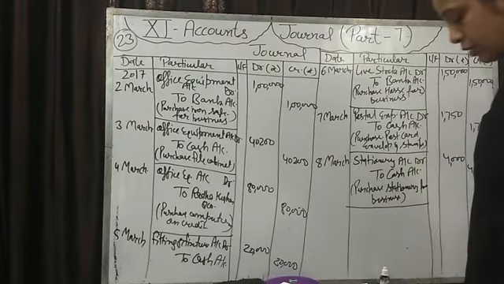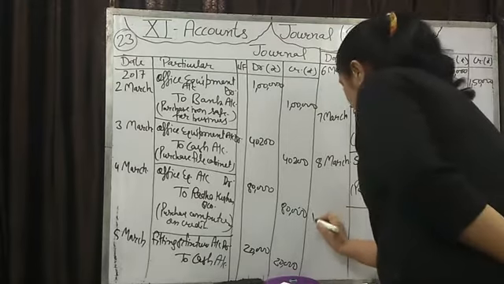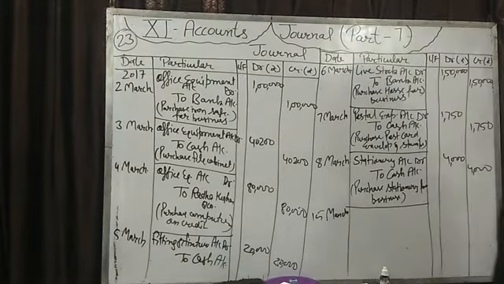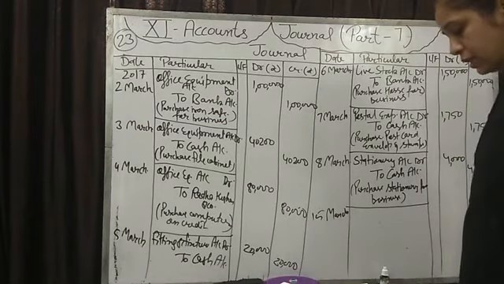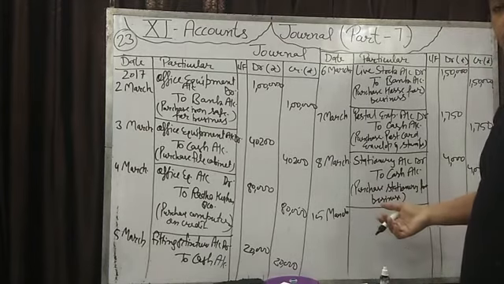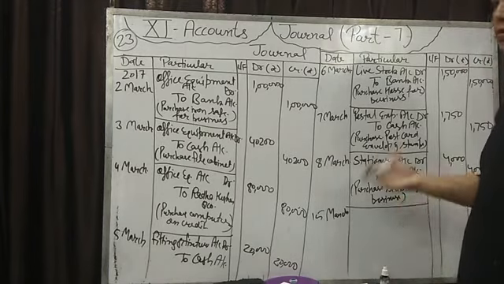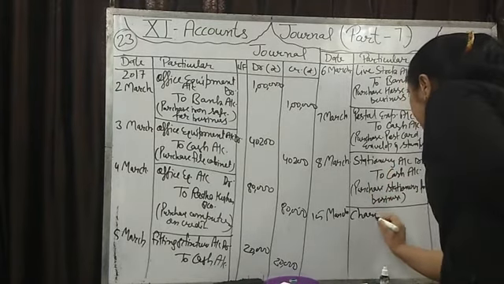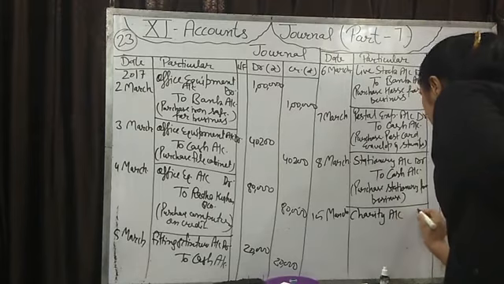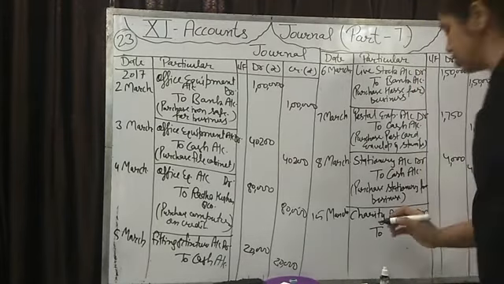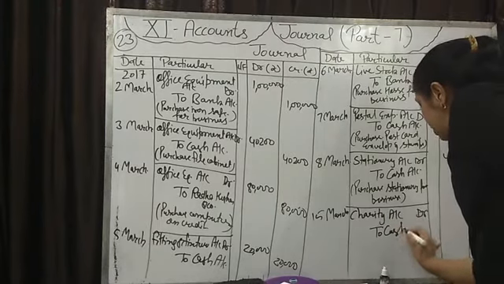Fine. Now next journal entry is on 15th March. Give as charity. Charity में हमने कैश दिया of ₹2,000 and goods ₹4,000. Charities are expense. We are paying cash and some goods as a charity. Then as expense, charity will be debit. Charity account debit. What is giving as a charity? To cash. Cash is going.